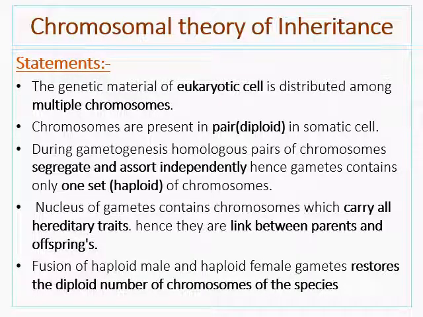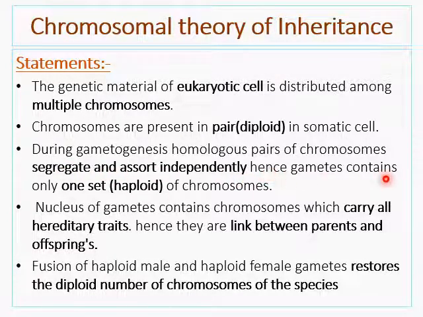There are certain statements of the chromosomal theory of inheritance. The genetic material of eukaryotic cell is distributed among multiple chromosomes in the nucleus. The chromosomes are present in pairs, that is in diploid form, in somatic cells. During gametogenesis, homologous pairs of chromosomes segregate and assort independently.